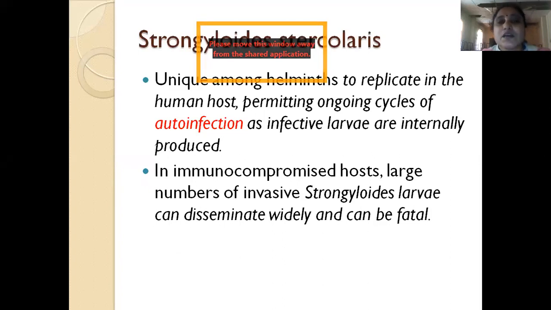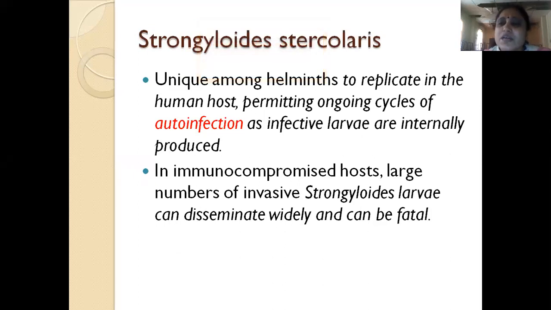Now comes the other organism, Strongyloides stercoralis. This Strongyloides is very unique, in the sense that none of the other organisms are able to replicate in the human host. They need soil. But Strongyloides doesn't require any soil. It can replicate in the body. Once it enters the body, it has ongoing cycles and reinfects the host again and again. So it is self-replicating in the human host, and it gives ongoing cycles of auto-infection. These infective larvae are produced within the body.